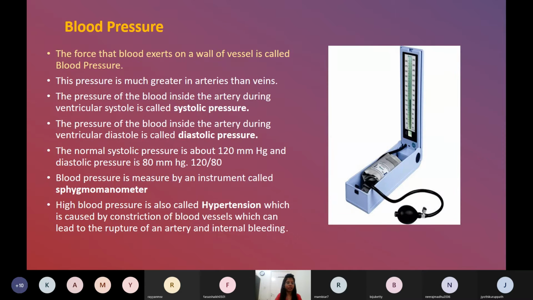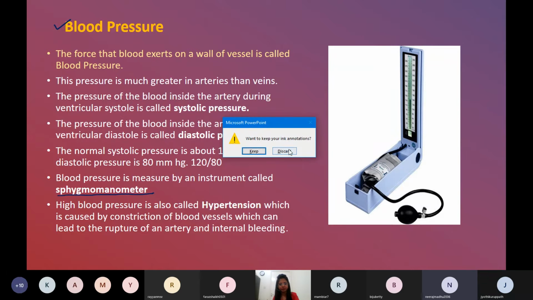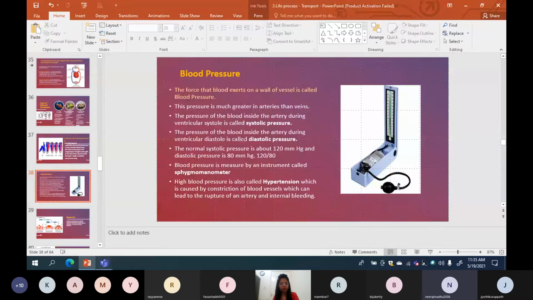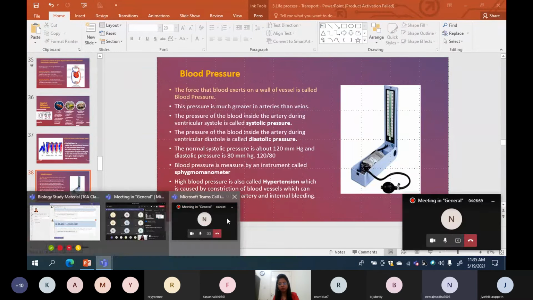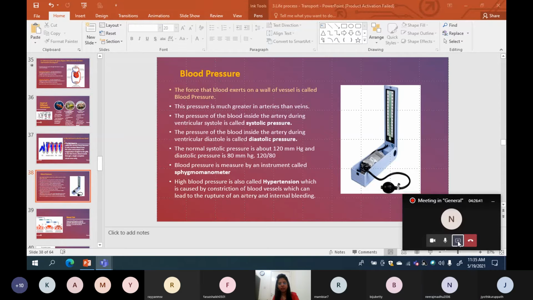Now come to another one. What is this instrument? Okay, I'm going to tell you about one instrument. This is called sphygmomanometer and that is used for measuring blood pressure. What's the name of the instrument? Sphygmomanometer. Okay, now you know what sphygmomanometer is.